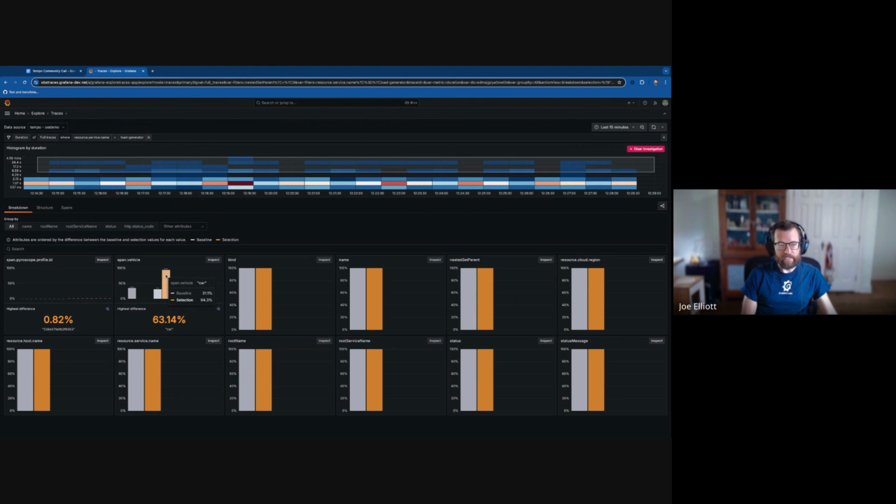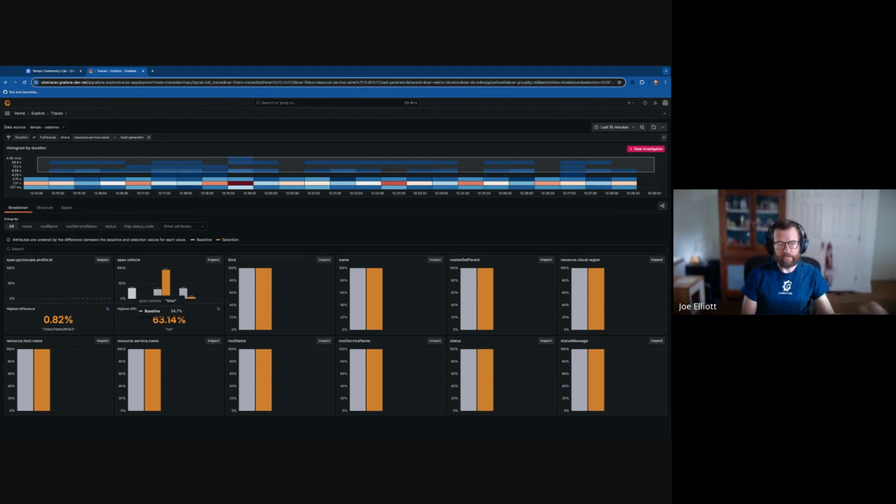We can see, like, the car. So span.vehicle is that attribute. And we can see that the value car is more heavily in the box than out. So the gray is outside, the selection is inside the box. This is showing us real quick that between these two values, this one is occurring more frequently in the box. We can also see that bike is only outside the box. So we're pretty happy with that.